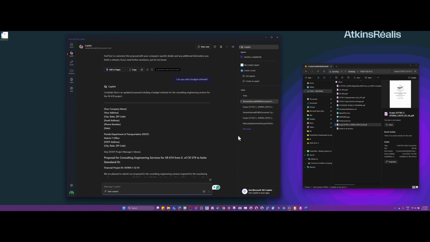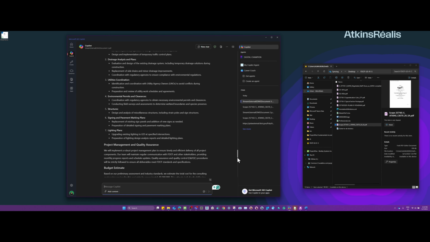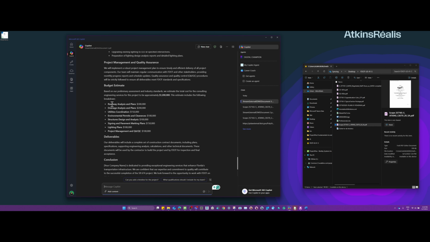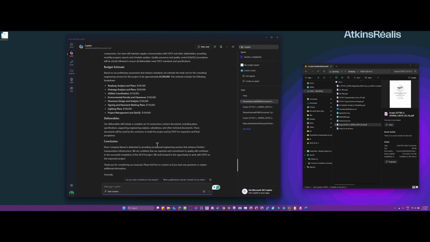Again, it wrote it again for you, but it added a budget estimate at the bottom. Here we go. So here, it broke them down by sections, and this is the budget estimate that they say is going to be for this project. It's $1,200,000.